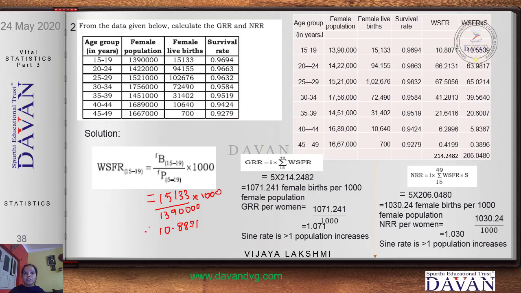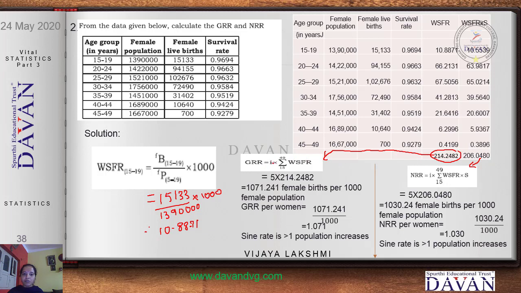Now frame the table with a column of WSFR. So this is the column for WSFR, and next take the product of WSFR and the survival rate, WSFR into S. Take the total of WSFR here and take the total of WSFR into S here. This total is required to calculate the GRR, and this total is required to calculate the NRR.